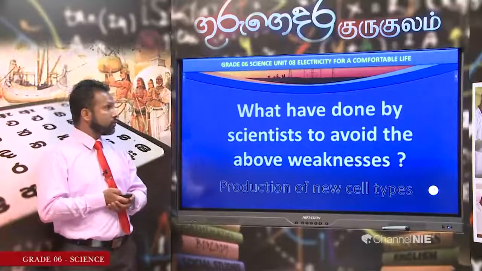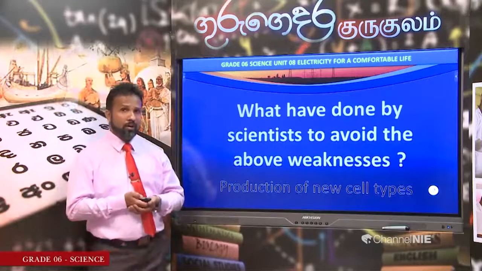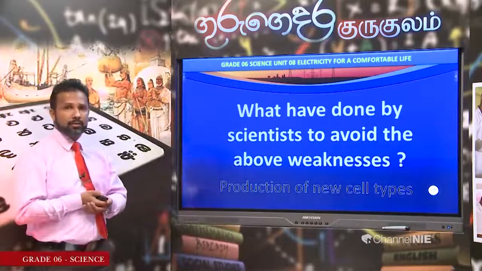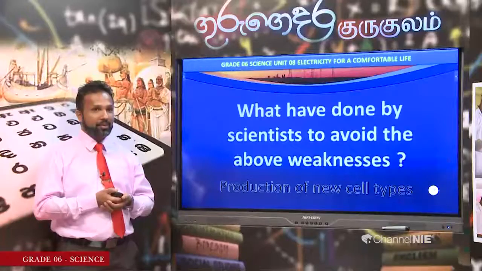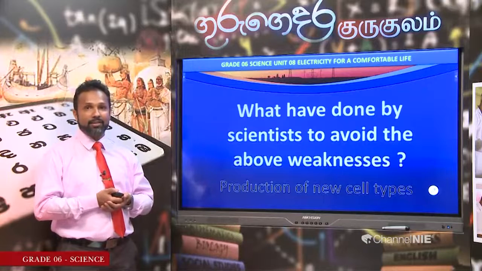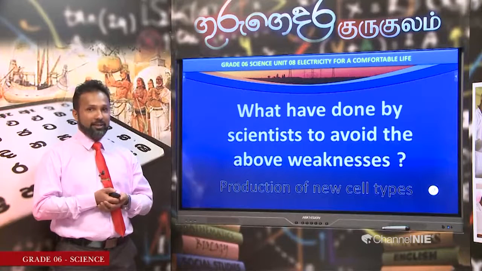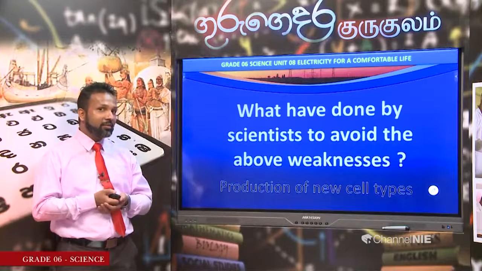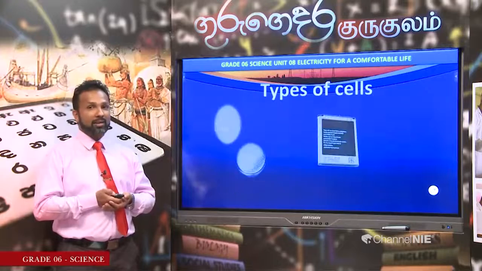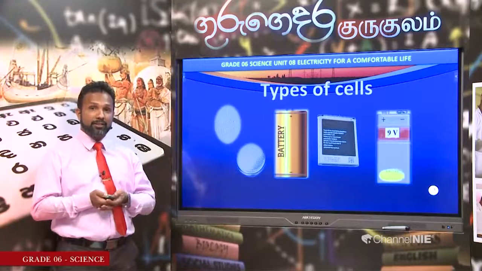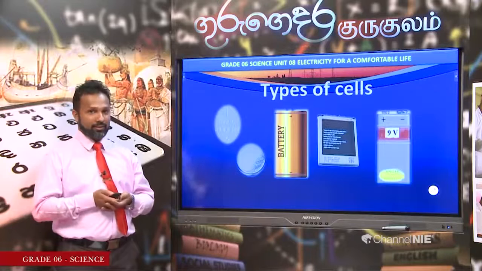So, let's move to the reason. Because of these weaknesses, scientists have made various attempts to avoid them. What have scientists done to avoid these weaknesses present in the simple cell? What do you think? Production of new cell types. They have produced various types of cells without the above weaknesses.